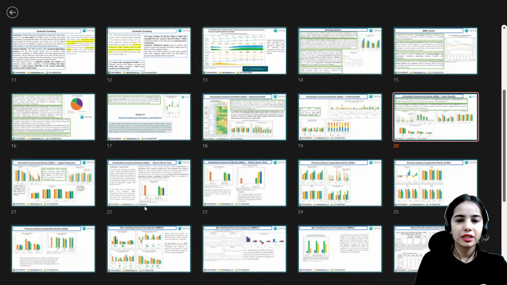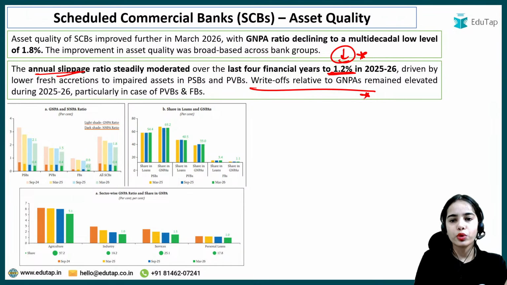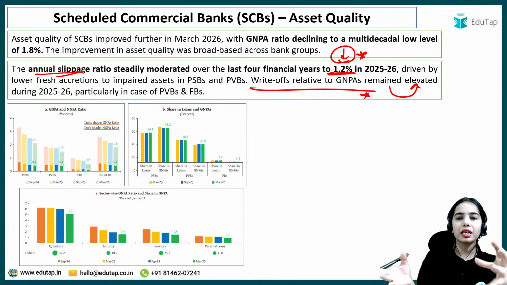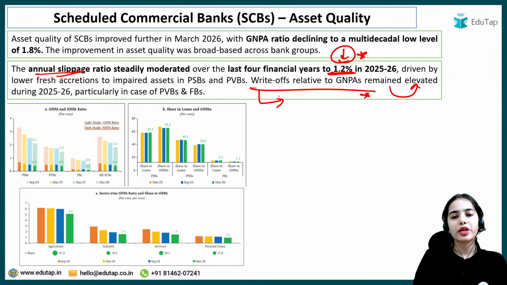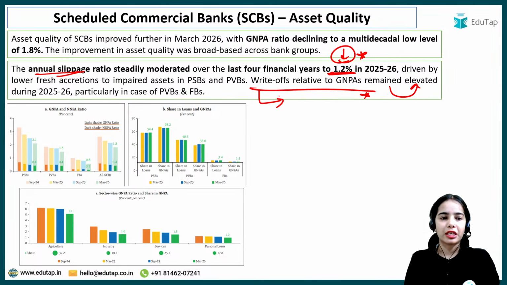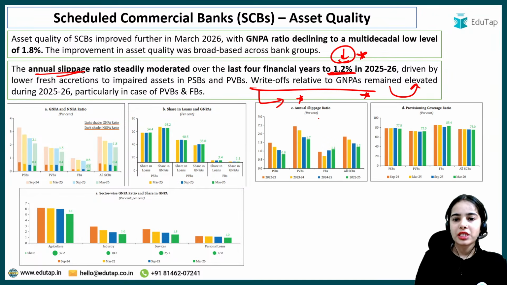So this is good, that the annual slippage has reduced. Okay, and it has moderated to 1.2%. Write-offs relative to gross non-performing asset remained elevated. Still, there are the write-offs. Write-off means that the bank is considering that this loan is completely lost now. Now we will not be able to retrieve the money. So the banks write off such kind of gross non-performing asset from their balance sheet. Okay, so write-offs have remained elevated. So this is the problem. Now, annual slippage ratio, here you can see it has decreased to 1.2%. That is good. That means fewer new loans are becoming NPAs.